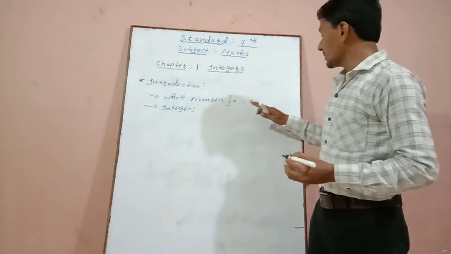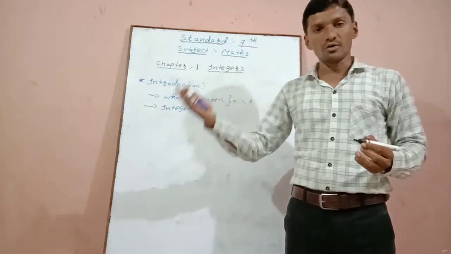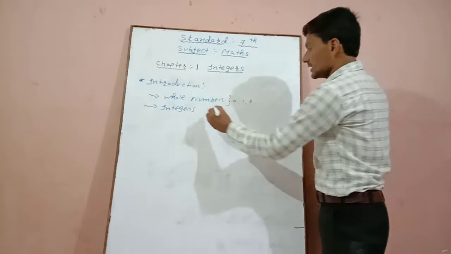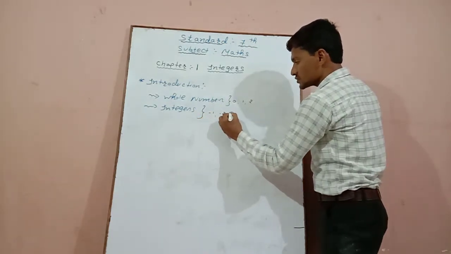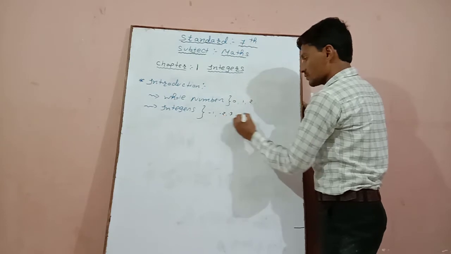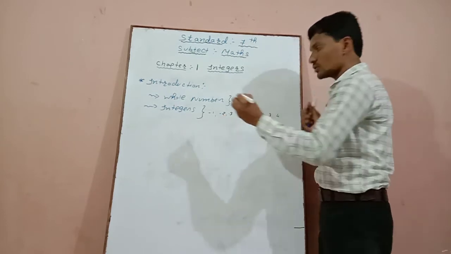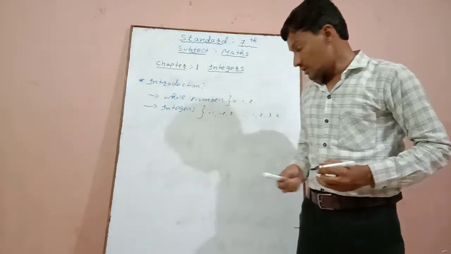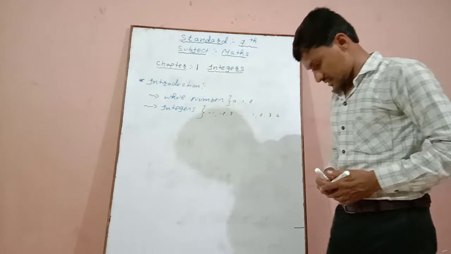Infinite means unlimited numbers: 1, 2, 1000, 5000, lakh, 10 lakh. So an integer will be seen as -1, -2, -3, or 1, 2, 3, 4. That is called an integer. So these two kinds of numbers were studied in standard 6.